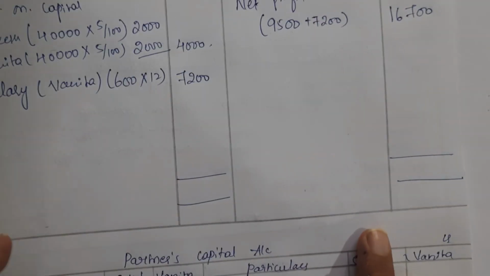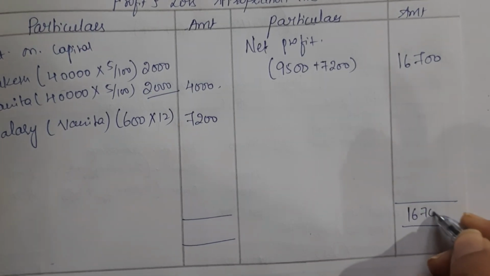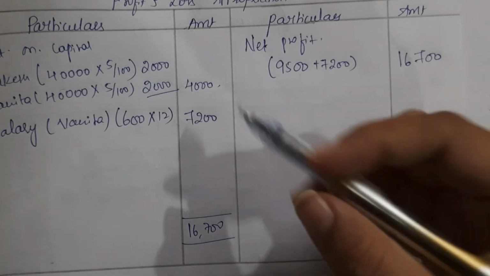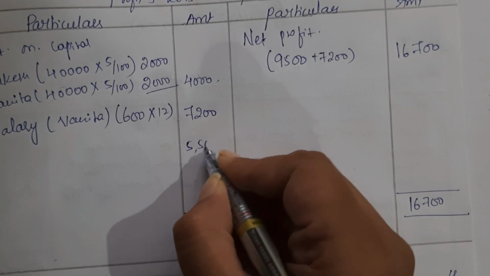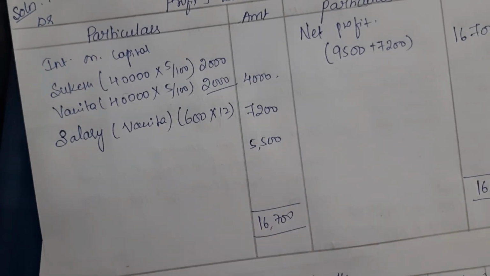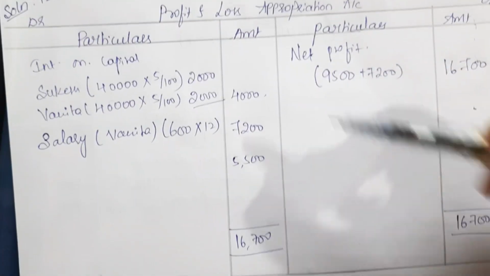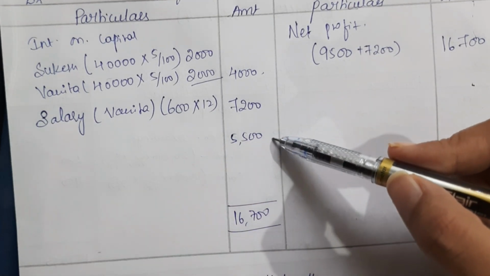Okay, so here again the credit side looks bigger, 16,700, right? So when we deduct both of these amounts, we'll get the balancing figure of rupees 5,500. Okay, so this is treated as profit, right? So basically out of profits, even after deducting all the expenses, there is still a remaining amount, so that is why we are treating it as profit.